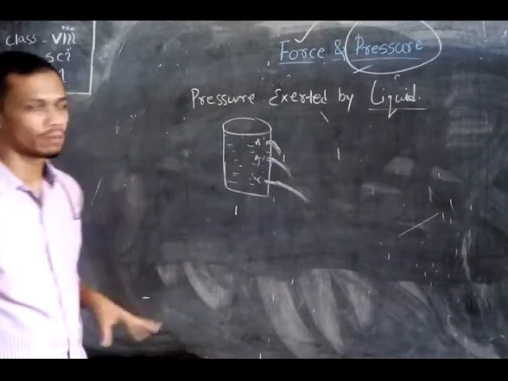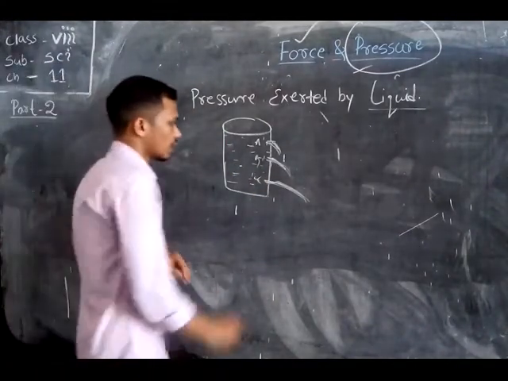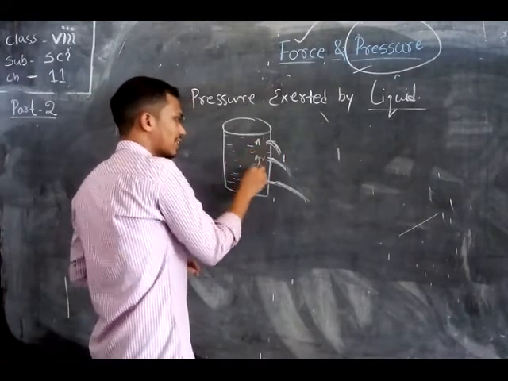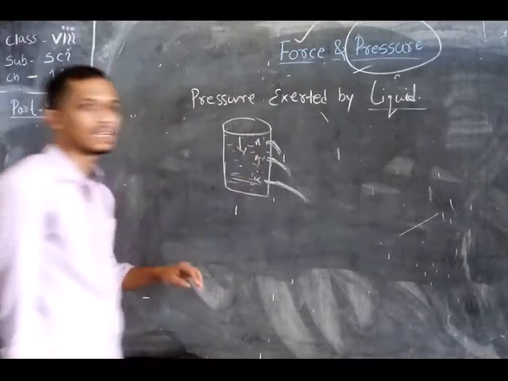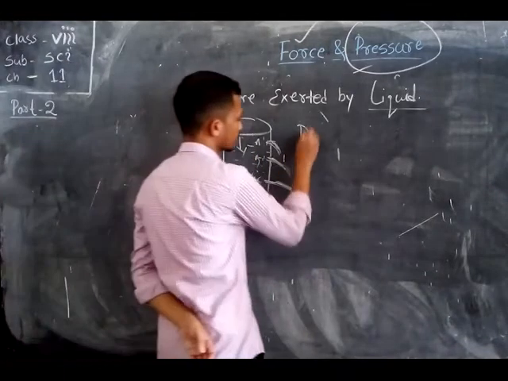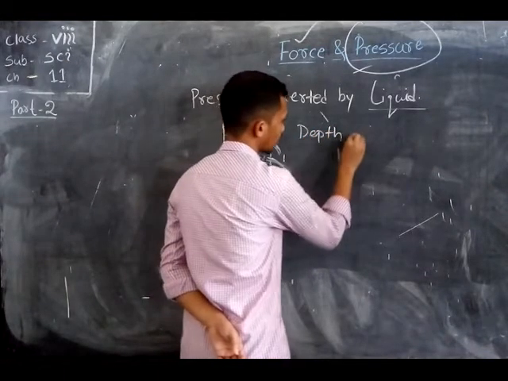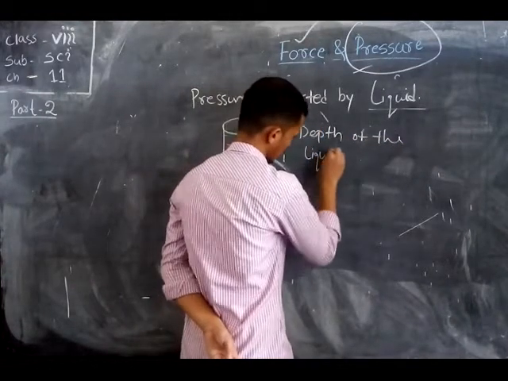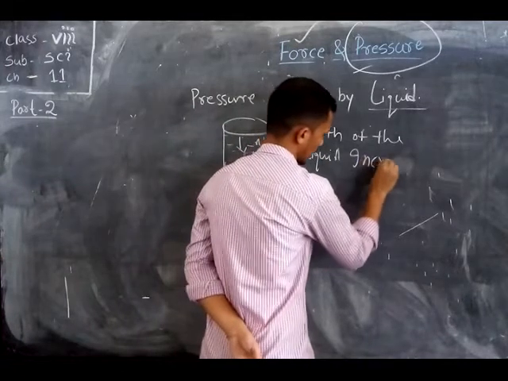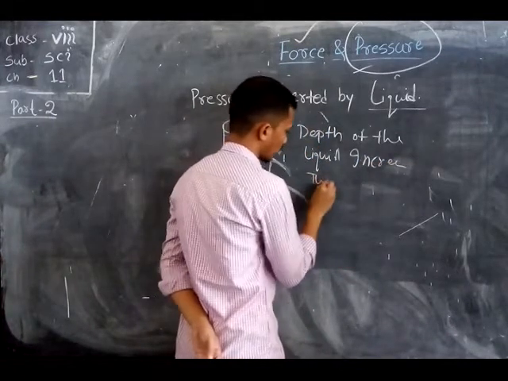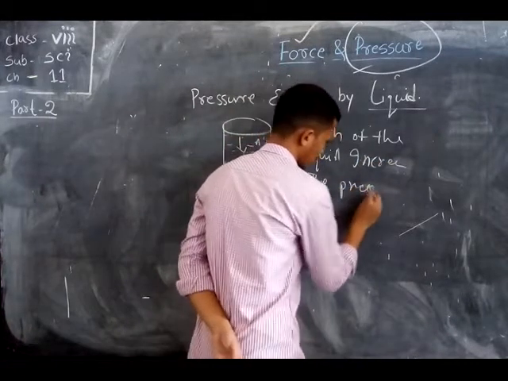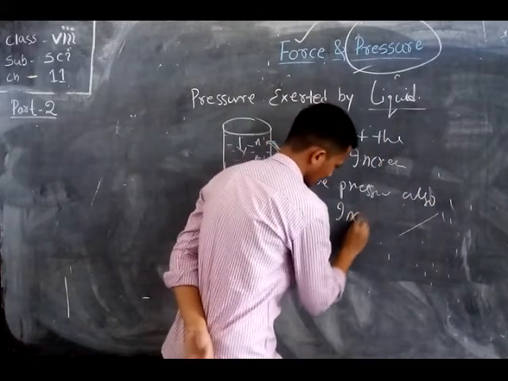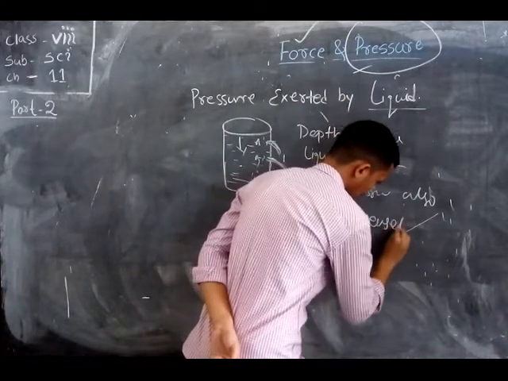Here we conclude that the pressure of the liquid increases as the depth increases. When the depth of the liquid increases, the pressure also increases, okay.